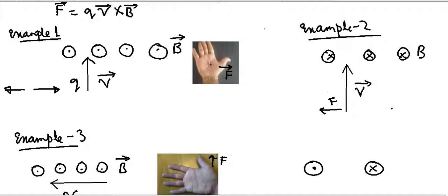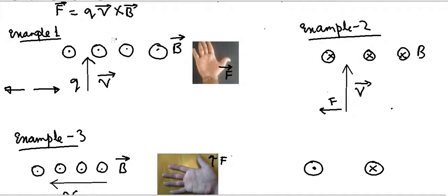So I am pointing the palm towards us because B is coming towards us. The direction of the force will be given by the direction in which the thumb is pointing, which in this case is towards the right.